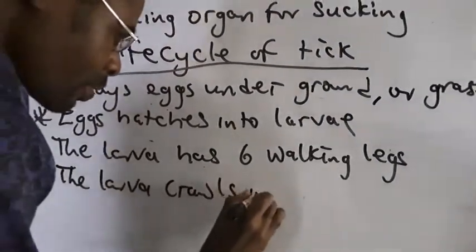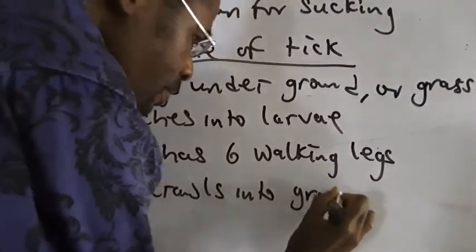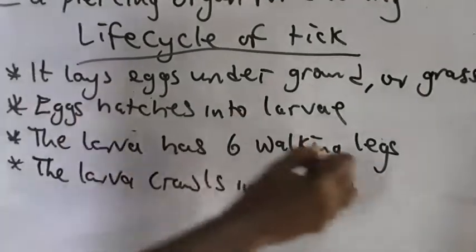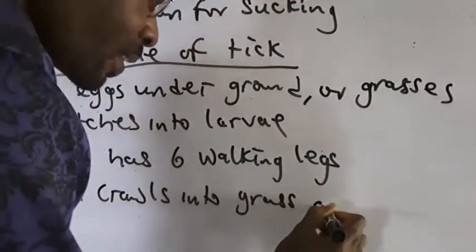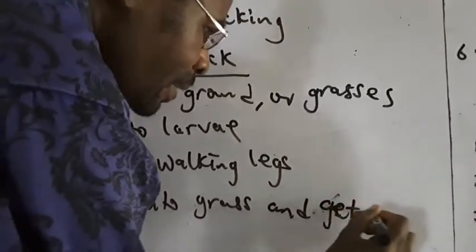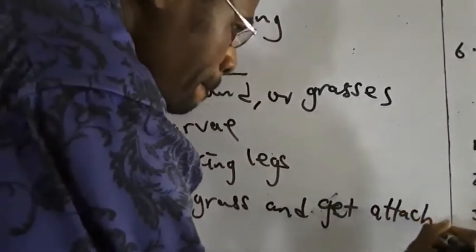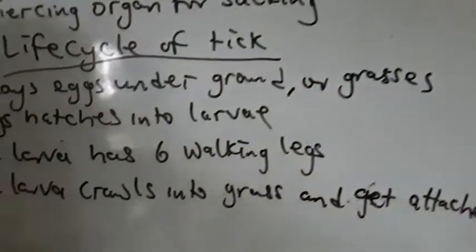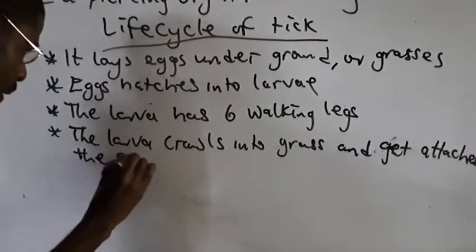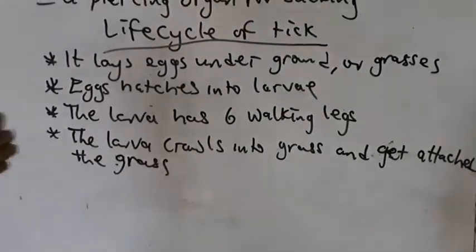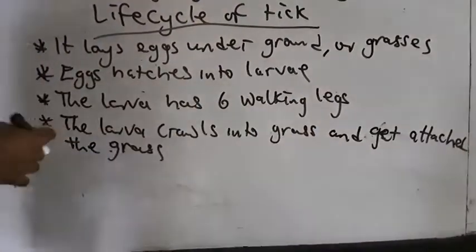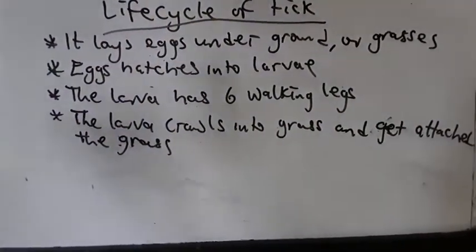The larva crawls into the grass. When it crawls into the grass, it gets attached to the grass. So the larva crawls, gets to the grass and gets its body attached to that grass.